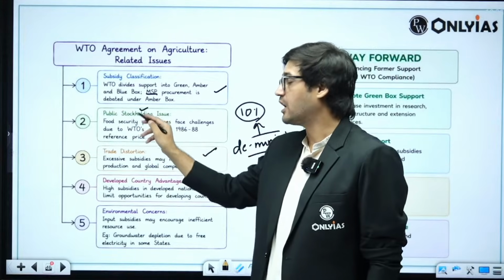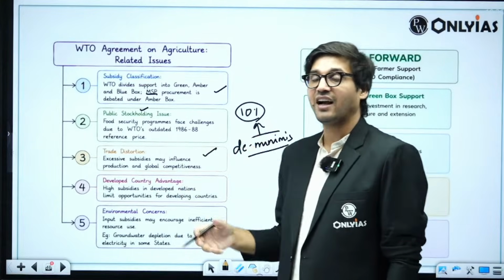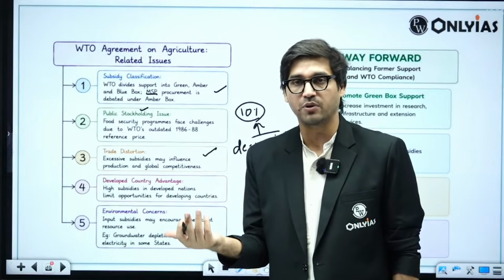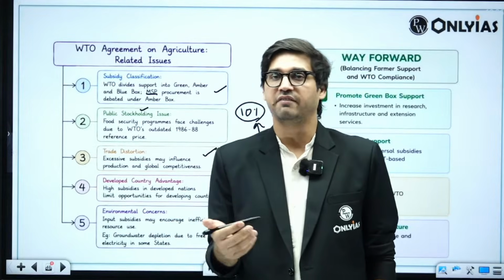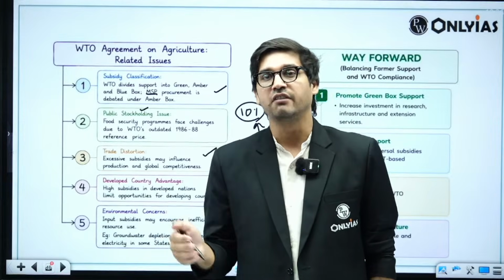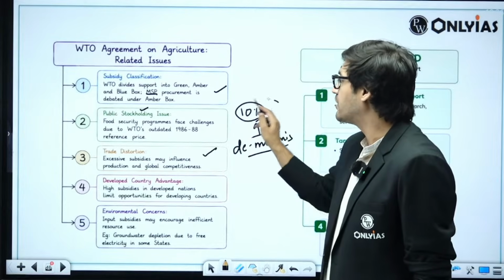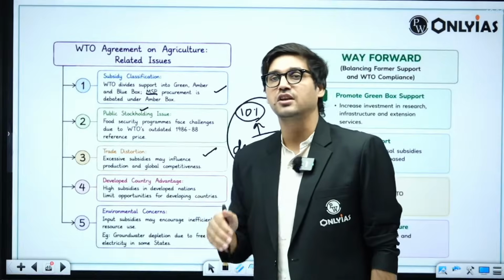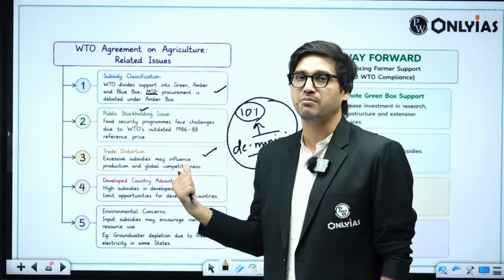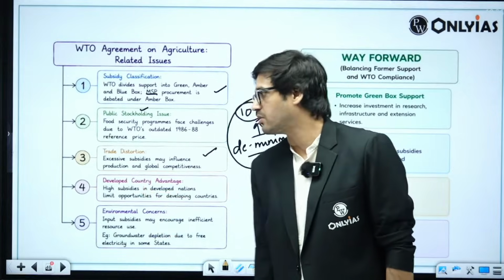We can also talk about how India's public stock holding creates issues here because India has the biggest food security program in the entire world. We cover 67% of our population. We give them rice, we give them wheat, which we procure at MSP. Therefore, we continually keep breaching this de minimis level. India is the only country which breaches this de minimis level so consistently, right? Which is why this is a pressing concern with WTO.